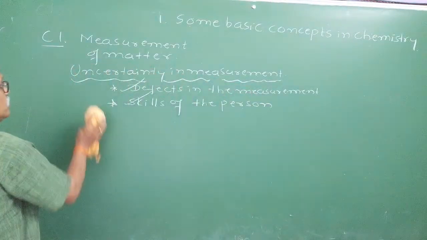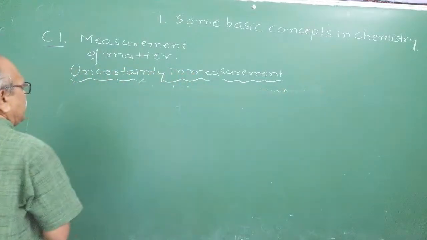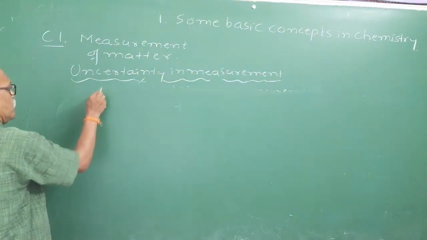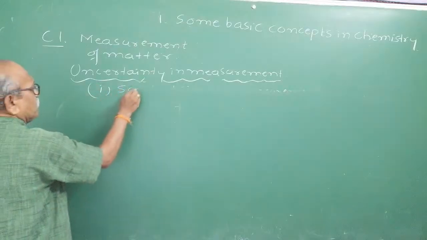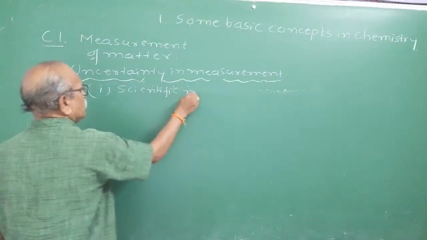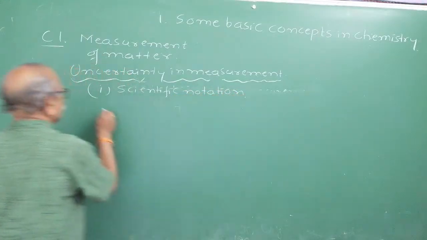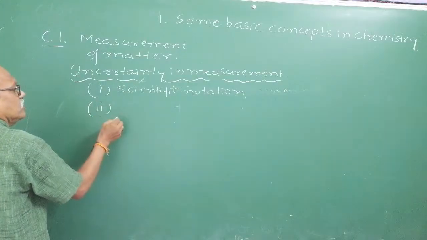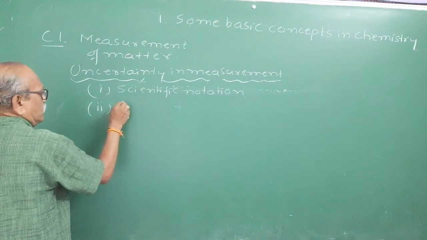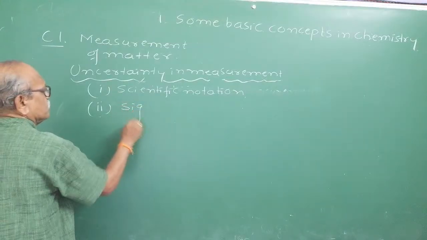In order to eliminate this uncertainty in the measurement, some things are introduced. One is scientific notation. In the last class we were studying about scientific notation. Second one is significant figures.